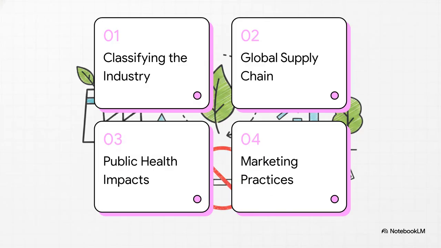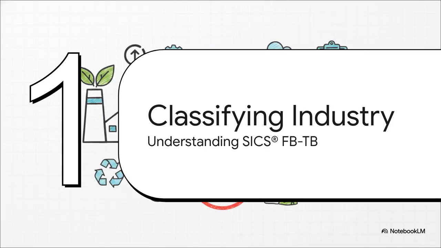Here's our game plan for today. We'll start by classifying the industry, then we'll map out the global supply chain, move into how we actually measure public health impacts, and finally, we'll look at the strict regulations around marketing practices. Kicking things off with Section 1, Classifying the Industry and Understanding SICS FB-TB.